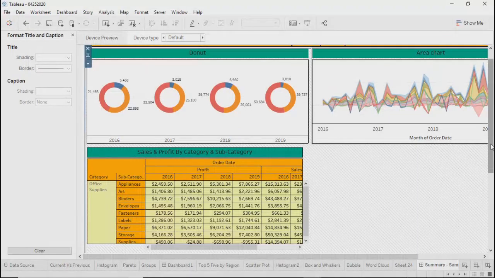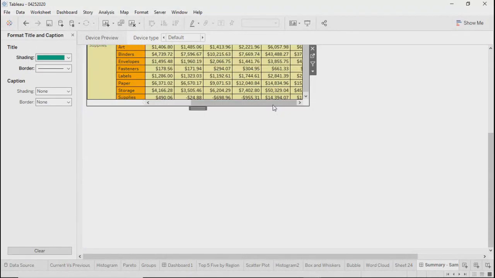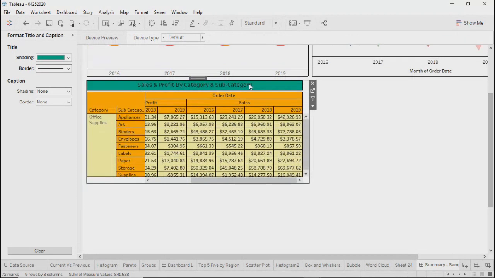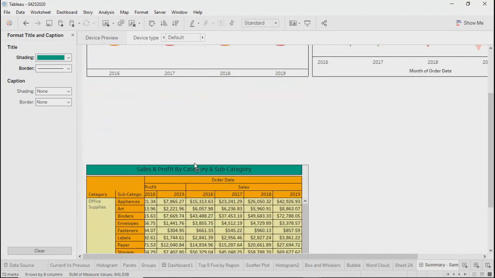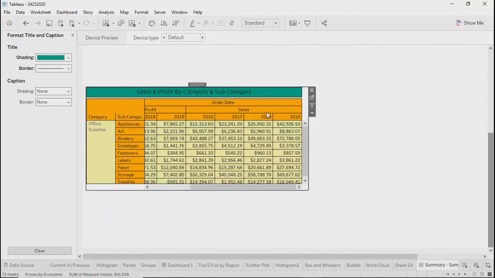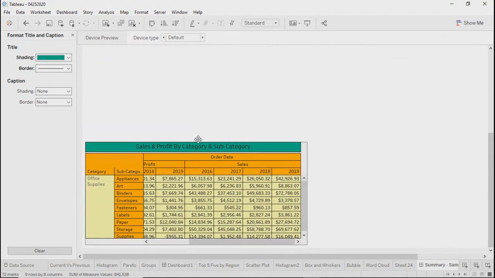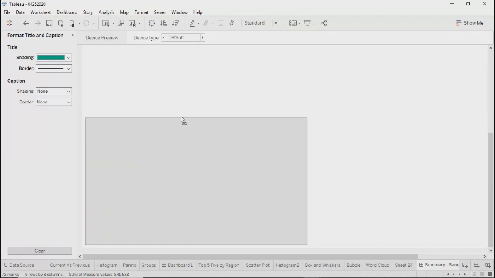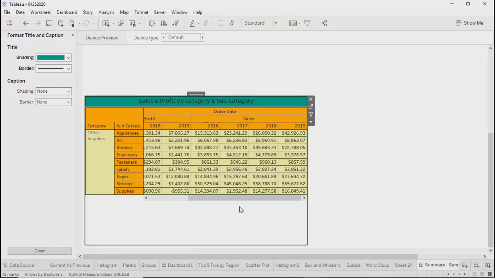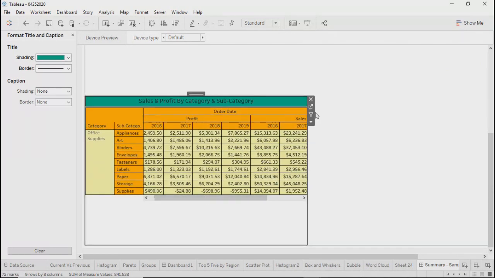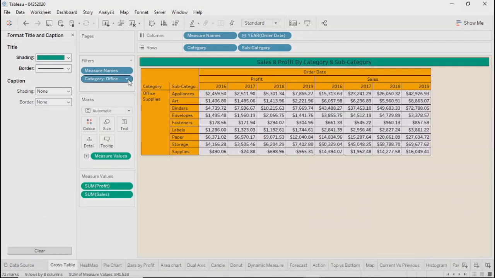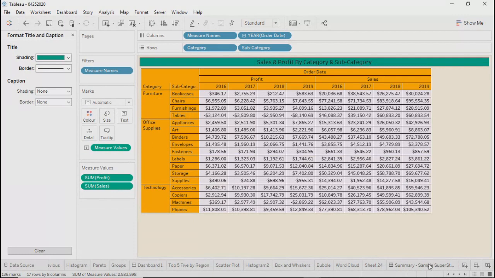What I'll do, I'll move this particular table because it is showing the detailed information. I'll drag it to the bottom. It should be the last object in the sheet.